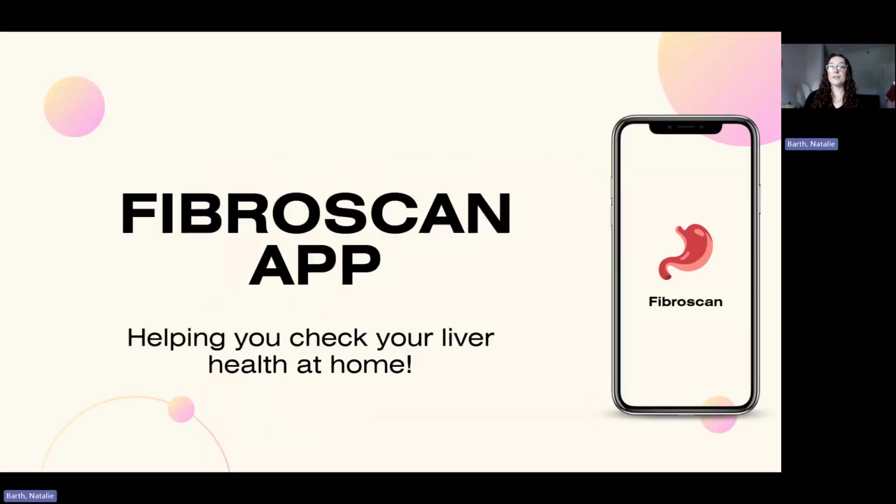So this is something called the FibroScan app. So essentially what doctors usually do to scan the liver is they use something called a FibroScan. This uses similar technology to an ultrasound called ultrasound signal attenuation. So it sends sound waves through the liver to detect how much fat they have in the area. However, people usually only get scanned for their liver if they are showing signs that they might have fat accumulation in their liver, such as things like type 2 diabetes and obesity, or